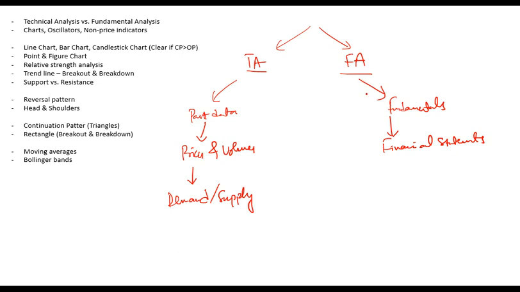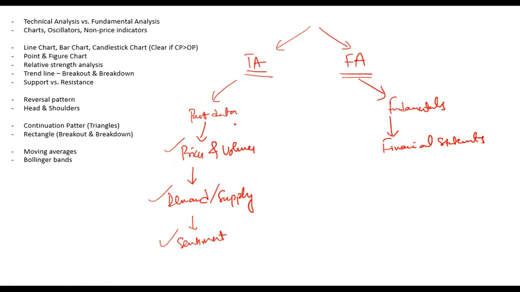So when you are analyzing investment for the long term, fundamental analysis is generally used. Technical analysis usually helps you analyze sentiment. Generally sentiment is gauged through technical analysis. So this is the key difference between technical analysis and fundamental analysis. Remember the keywords: prices and volumes, demand and supply of a stock, sentiment, gauging sentiment using past data.